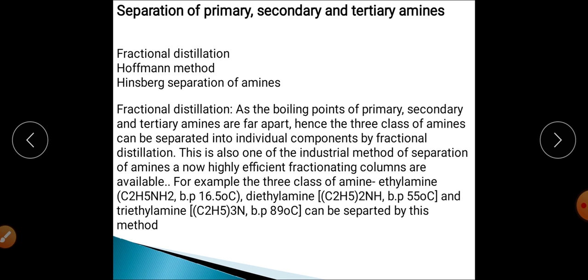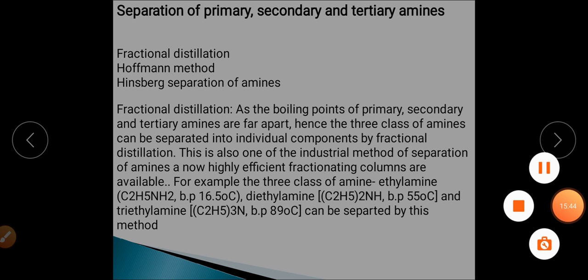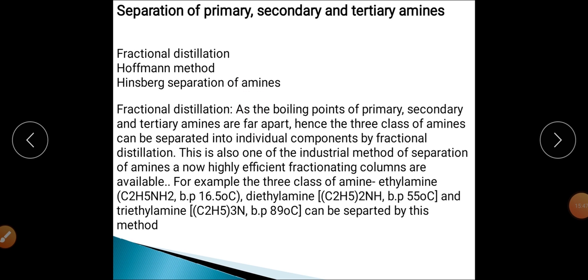So this is the reaction of amines with different types of reagents, different types of compounds. Now we will come to the separation of a mixture of primary, secondary and tertiary amines. Means how we can separate them, because separation is a very important process in this particular case. There are generally three methods by which we can separate primary, secondary and tertiary amines, and these methods are fractional distillation, the Hofmann method and the Hinsberg separation method.